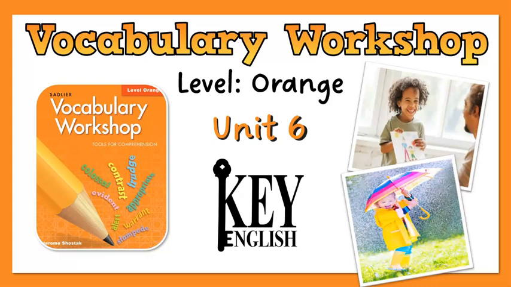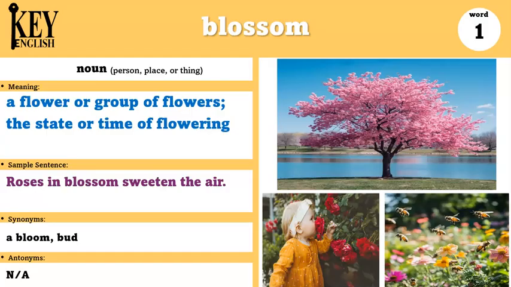Hello everyone! In this video, we'll go over the Vocabulary Workshop Level Orange Unit 6 words. You can follow along at home using your book. Let's get started! Our first word is blossom.